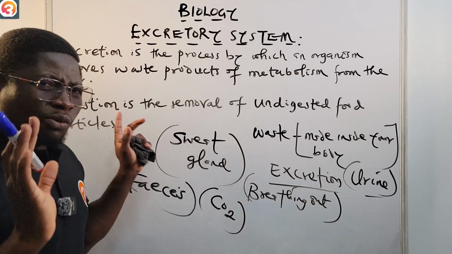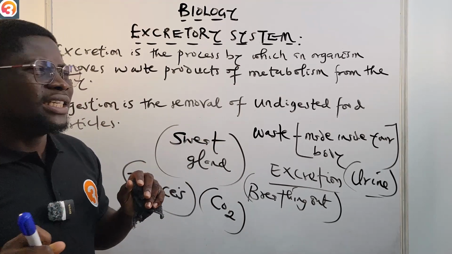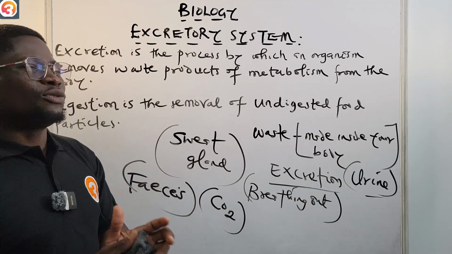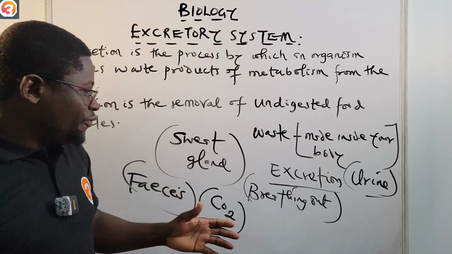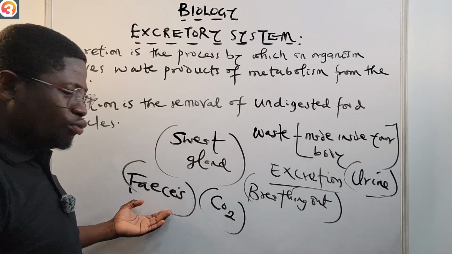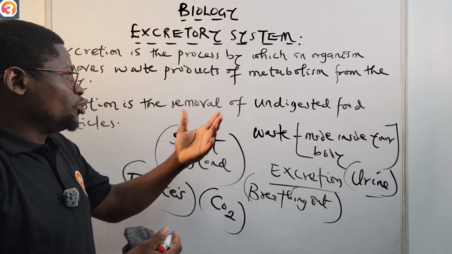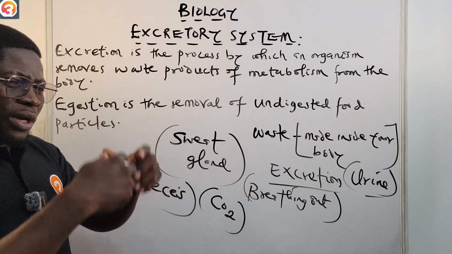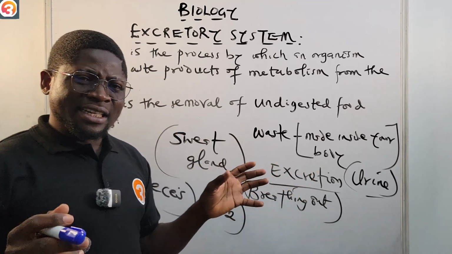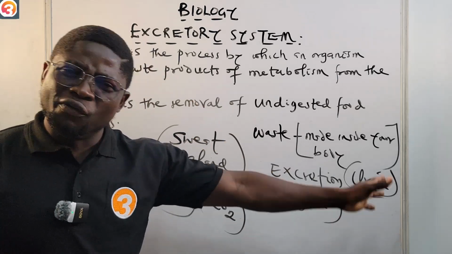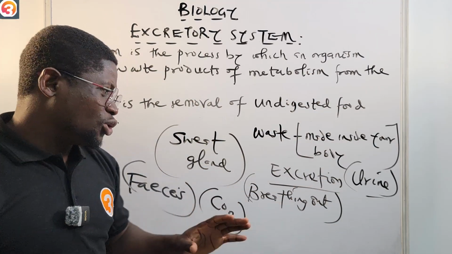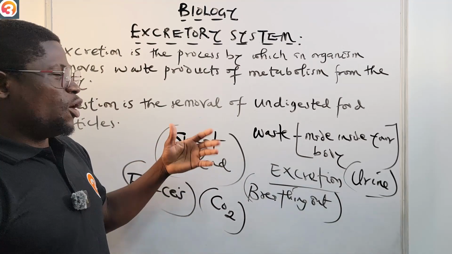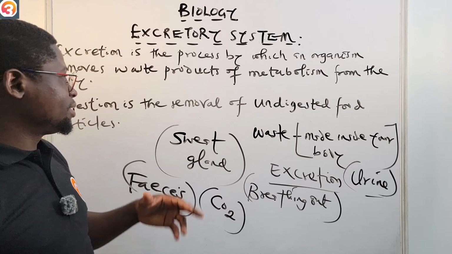So we now have what we call egestion. Egestion is the removal of undigested food particles. That's what we call egestion. For example, your poo, feces, is part of those undigested food substances that we remove from our body. When you eat, the body will take the part that it needs. The part it does not need will be removed through the convenience. That is called egestion. So we remove undigested food particles through a process called egestion.